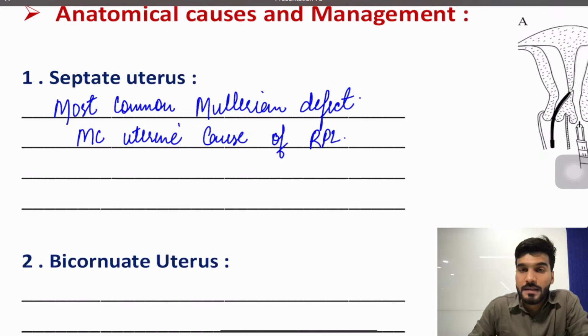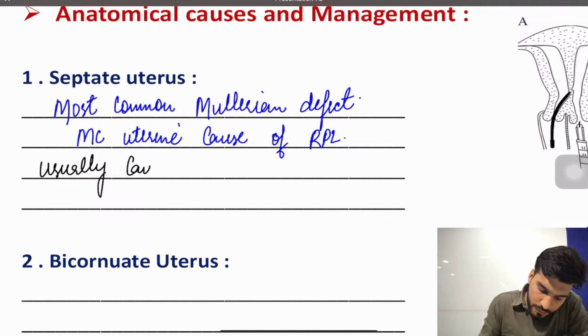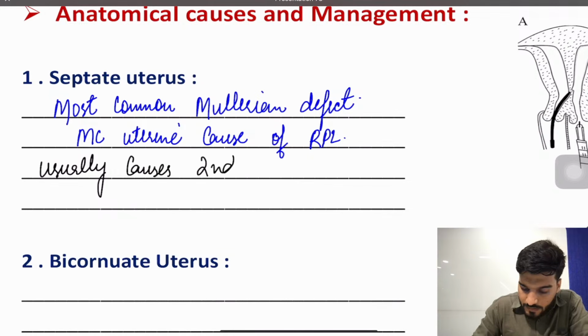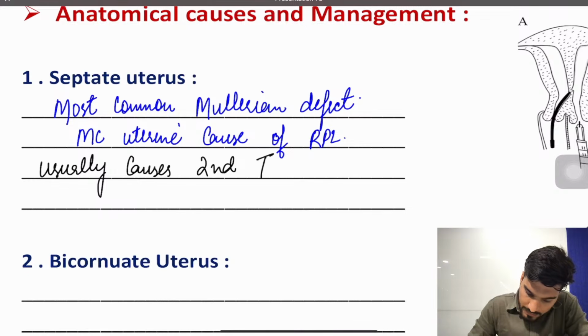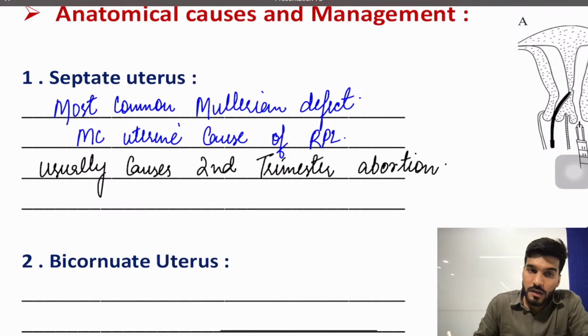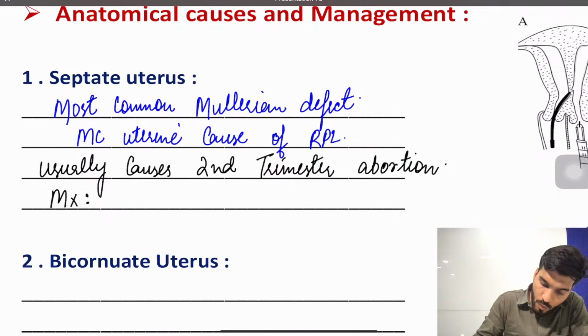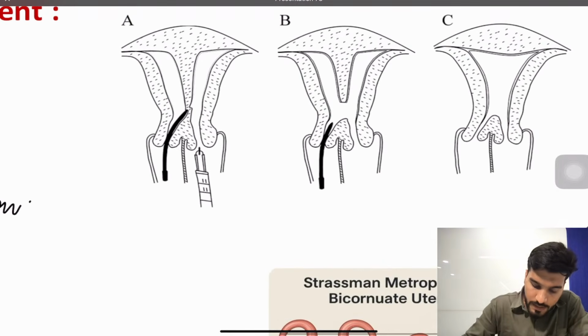Third one, it usually causes second trimester abortion. And the treatment for this, what is the management? Now look, it's a septate uterus. Okay, now what is the treatment?